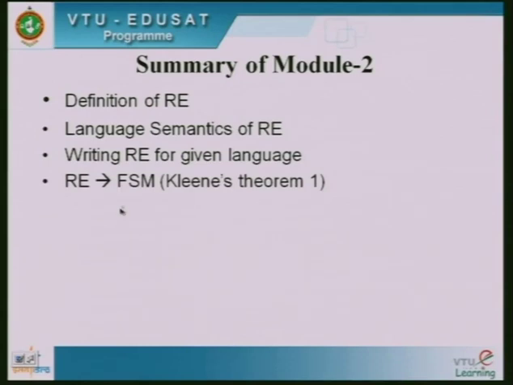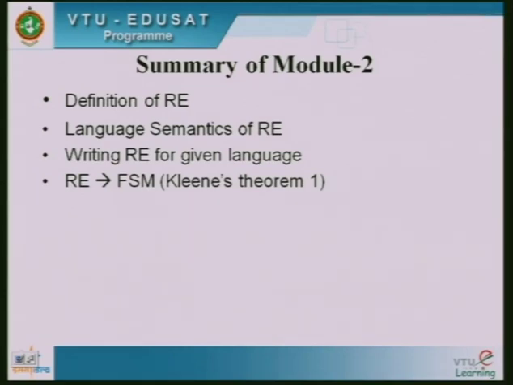Next is how to construct the FSM for a given regular expression. This is the first part of Kleene's theorem. We have already discussed this by the construction method, and we constructed an FSM with non-deterministic and epsilon transitions.